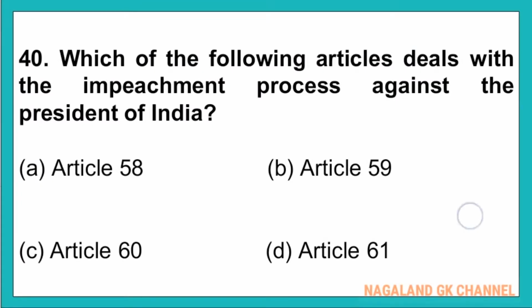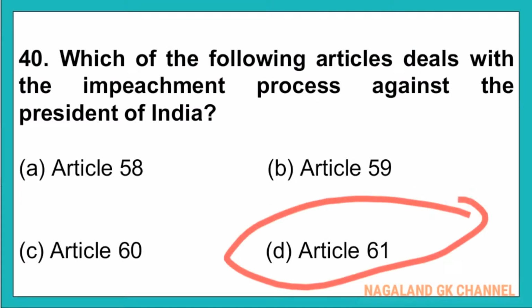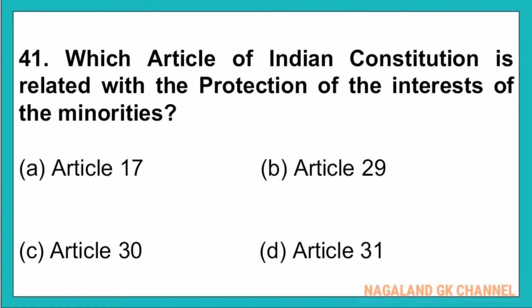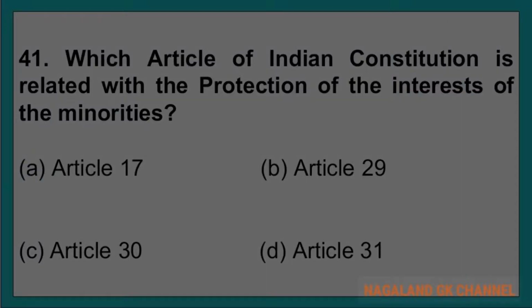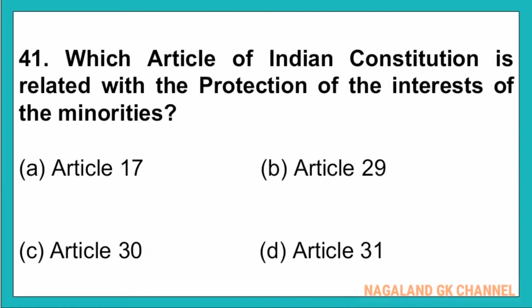And here the correct answer is option number D, that is Article 61. And question number 41, which article of Indian Constitution is related with the protection of the interests of the minorities? And here, the correct answer is Article 29.